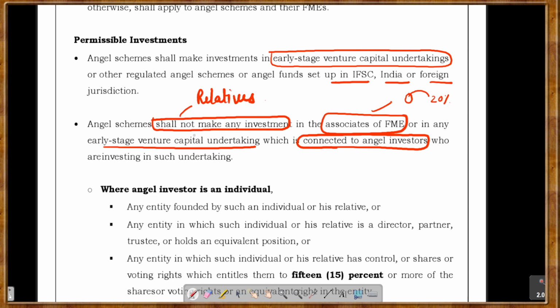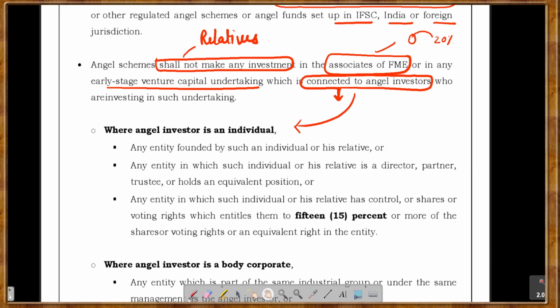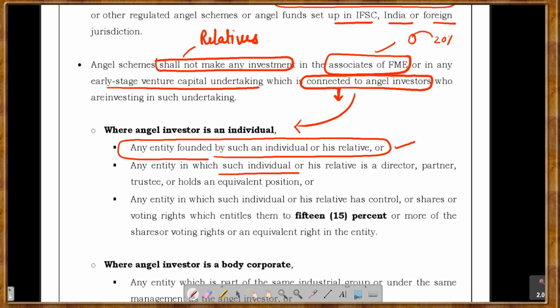So for an angel investor, an angel scheme should not invest in any person or institution which is connected to angel investors. Now what is this connection? If the angel investor is an individual, then an entity founded by such an individual or his relative, the angel scheme will not fund. An entity in which the individual is a director, partner, trustee, or holds an equivalent position, right?